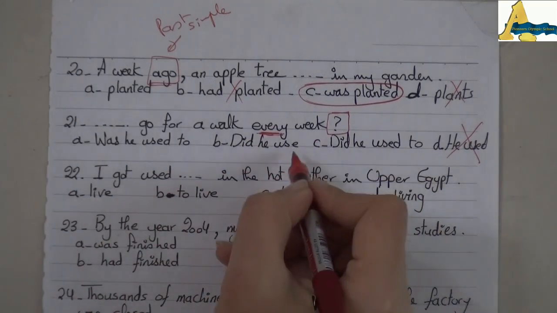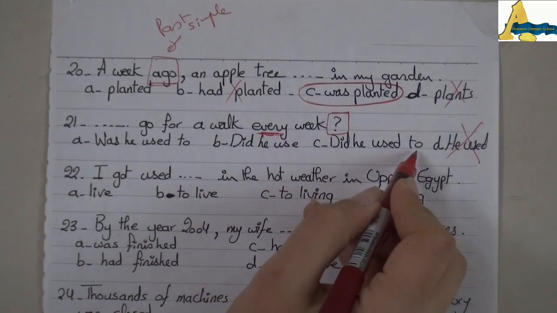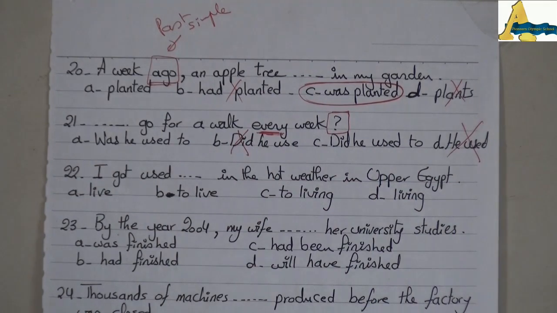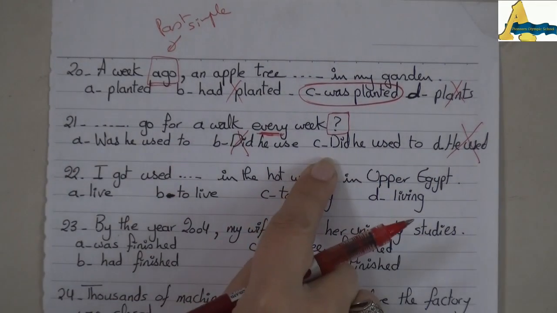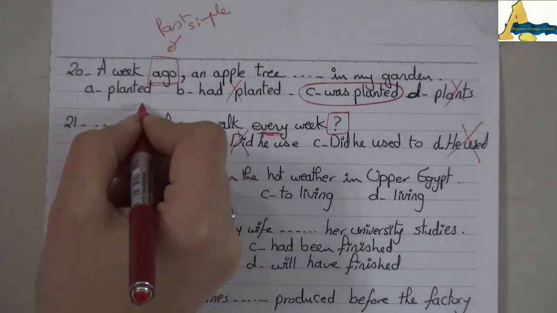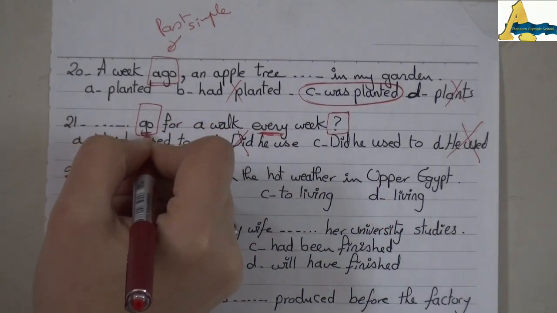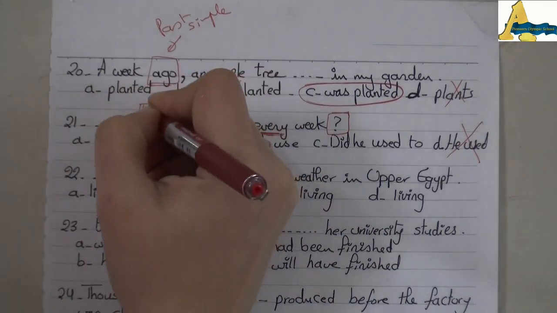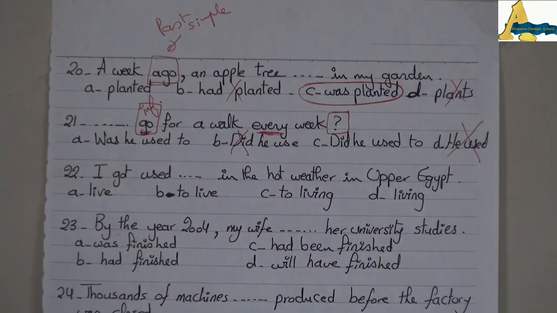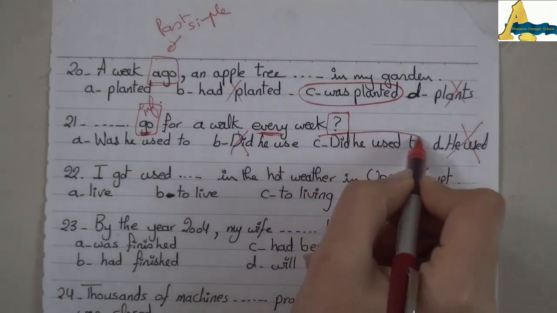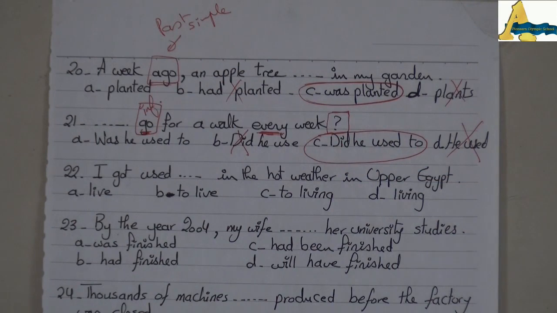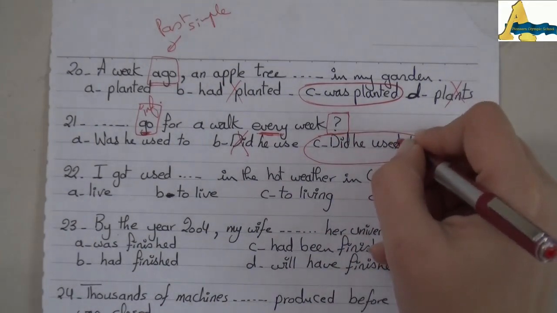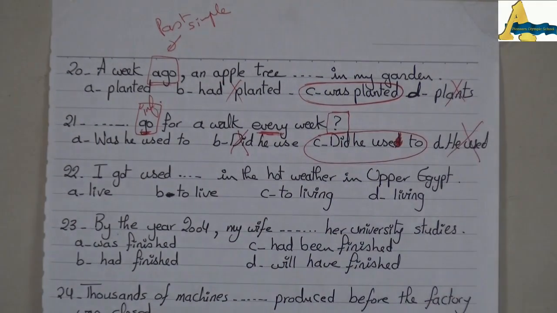Number B is excluded because use has to be followed by to. Now I will choose between was and did, according to the verb here. Go is in the infinitive form. So I will choose what? Did he use to go?